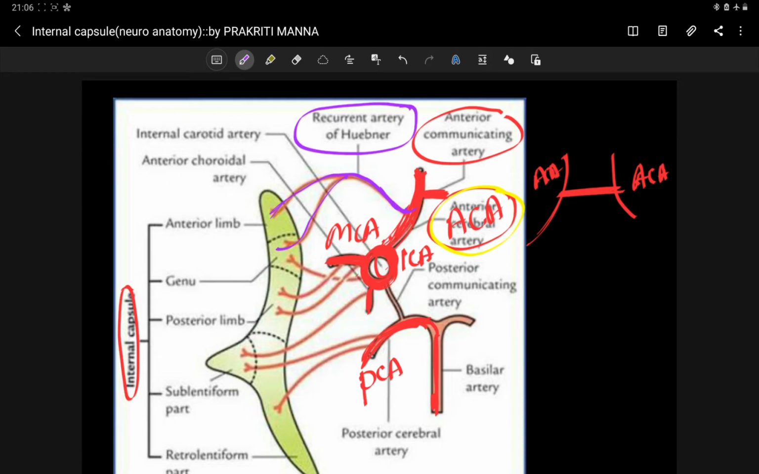Now you can see the middle cerebral artery. This middle cerebral artery gives the lateral striate artery, or Charcot artery. The middle cerebral artery supplies the genu, anterior limb and posterior limb. All these three are supplied by the middle cerebral artery.